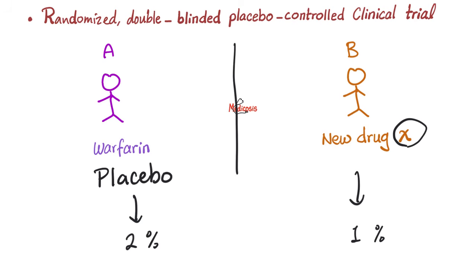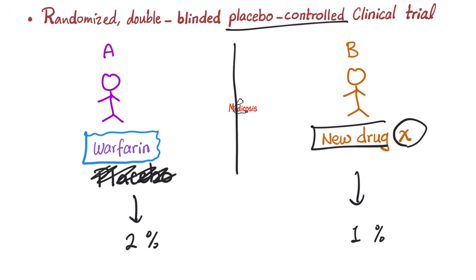By the way, this does not have to be placebo-controlled. Instead, you can simply compare an old drug, called the standard of care, and a new drug that we're trying in order to get it approved. For example, once upon a time, warfarin was the standard of care in patients who have mitral stenosis and atrial fibrillation in order to prevent blood clots. Now let's imagine that we invented a new drug and we're trying to establish whether the new drug is better than warfarin, the same as warfarin, or worse than warfarin at preventing blood clots.